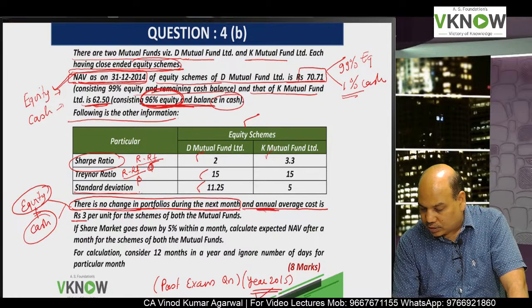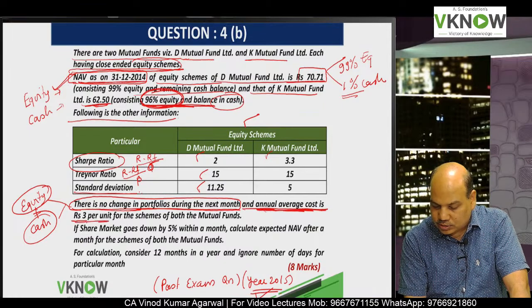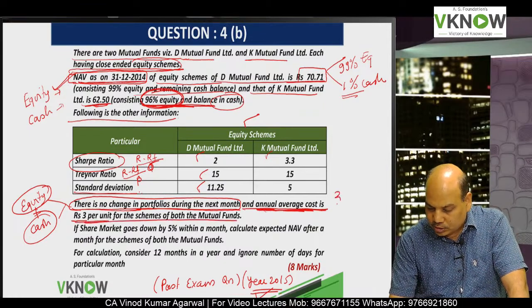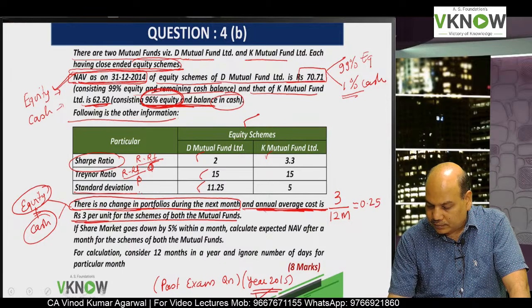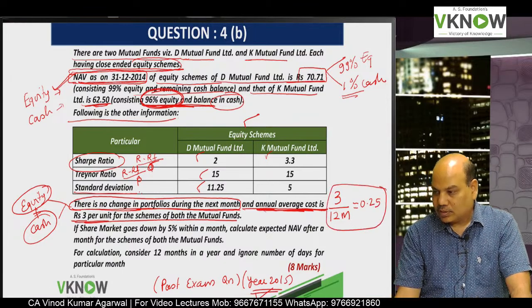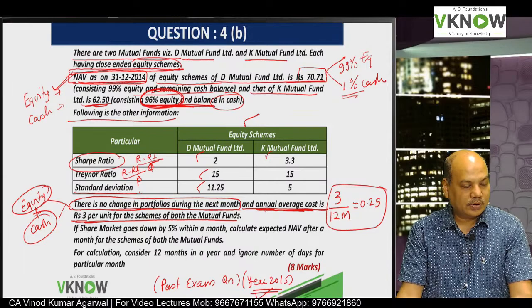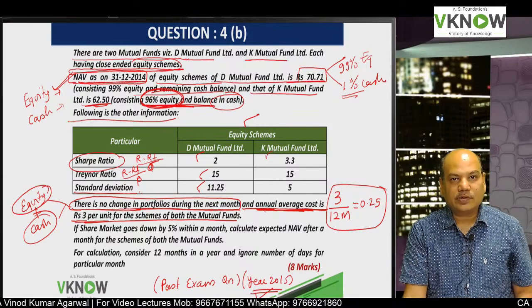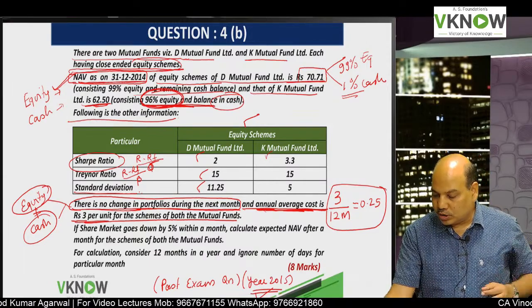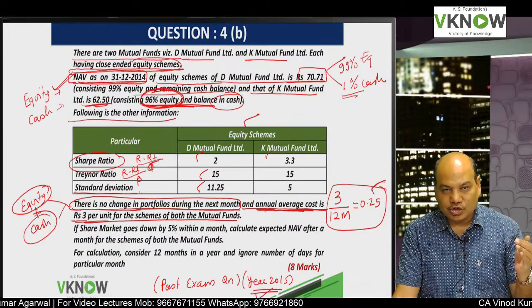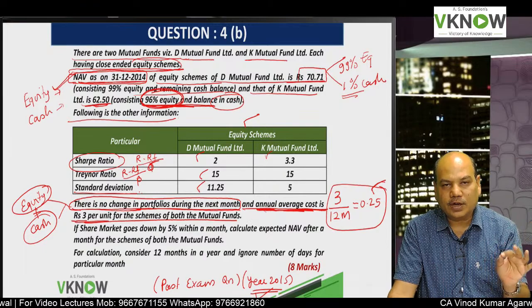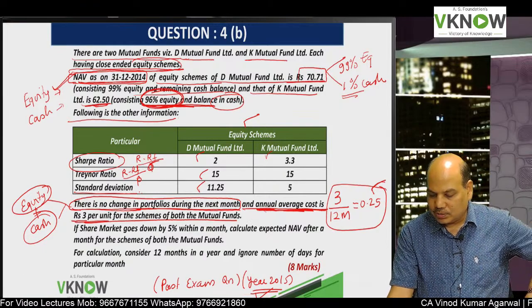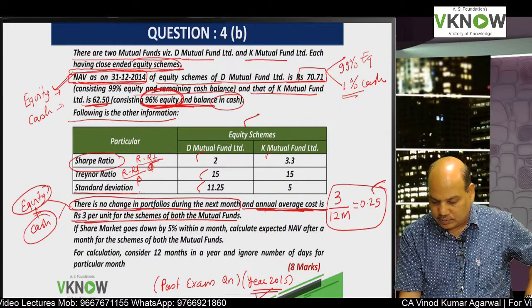Underline the word annual. 3 rupees per year divided by 12 months, so that is 25 paise per month as expense. Because you incur 25 paise expense, your cash balance will reduce by 25 paise.